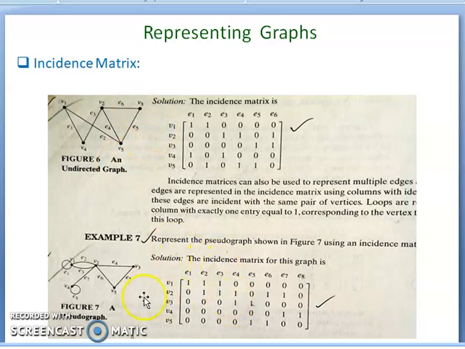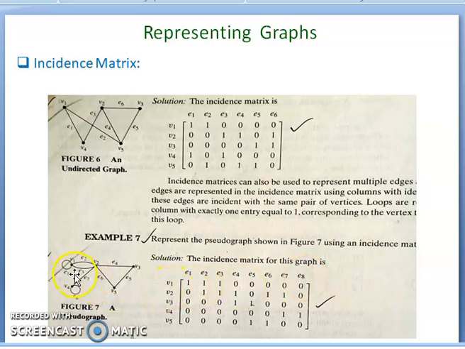And similarly, you take this graph, a pseudograph. How many vertices? v1, v2, v3, v4 and v5. Again 5 vertices, and edges e1, e2, e3, e4, e5, e6, e7 and e8. Totally 8 edges.